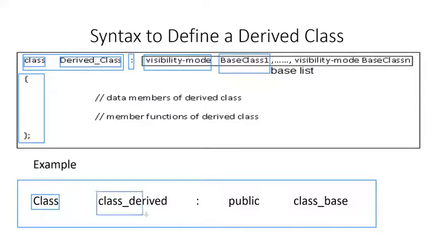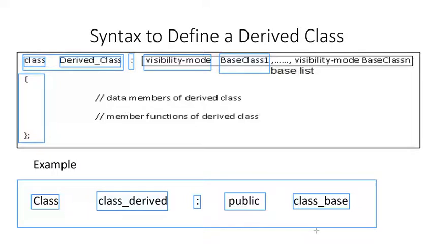Then you have to give the name of the derived class. In this case, the name of the derived class is class derived. And then you give the colon. How are we inheriting the base class? We are using the public mode of inheritance. Which class do you want to inherit? You want to inherit the class base.